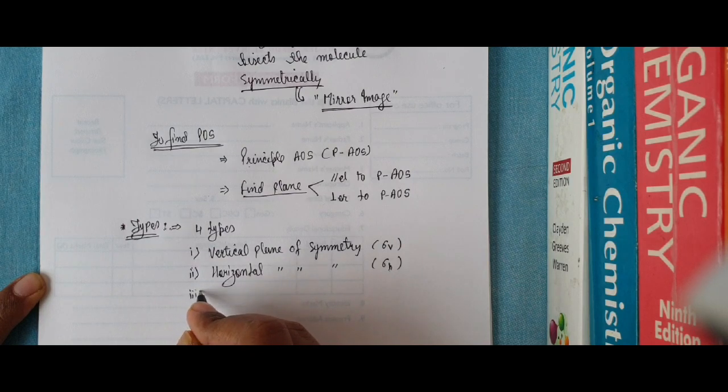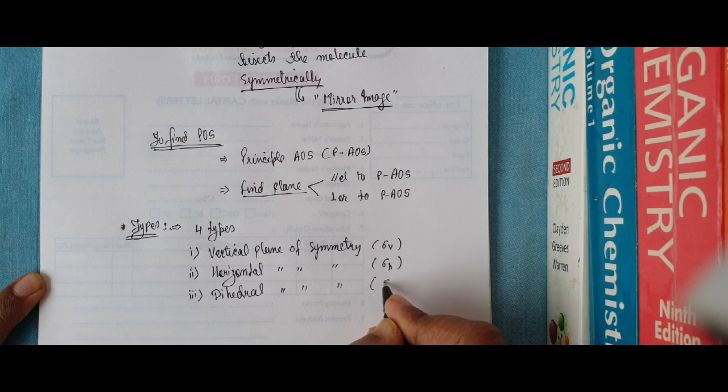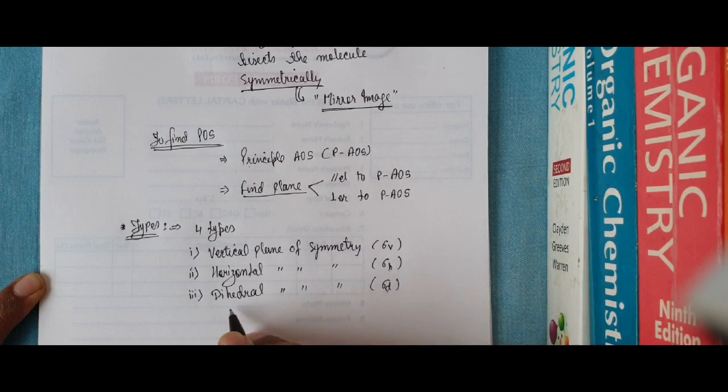The third one is the dihedral plane of symmetry, sigma D: D for dihedral, sigma represents plane of symmetry. And the last one is the molecular plane of symmetry.